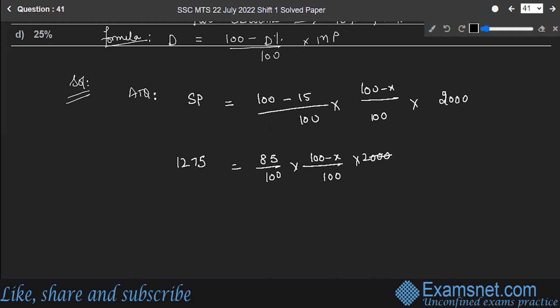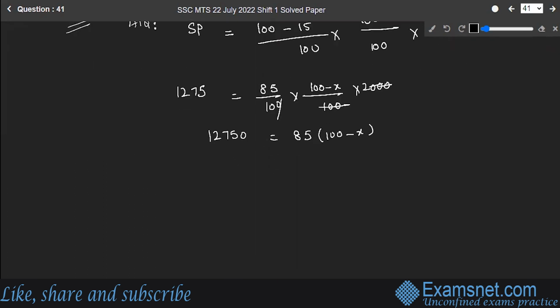So they will cancel, right? And you have 1,2,750 is equal to 85 multiply 100 minus X, right? So this will be 1,2,750 is equal to 8,500 minus 85x. Let's do the subtraction.